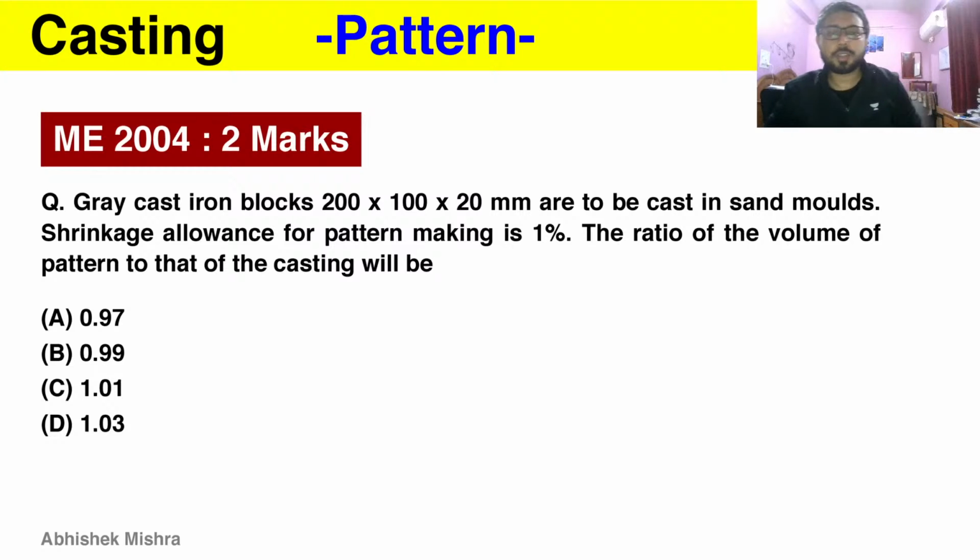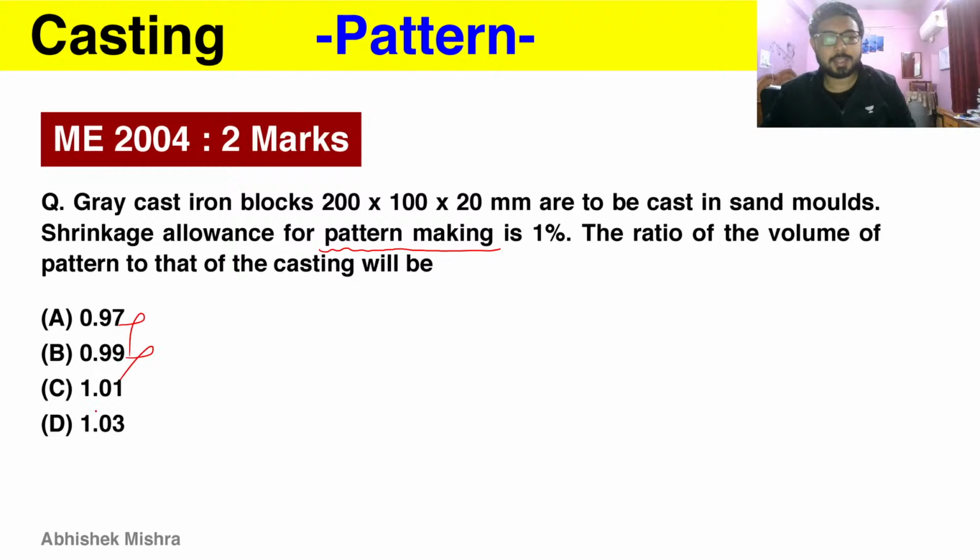Next, a gray cast iron block size is given. The pattern has an allowance of 1%. So that pattern making allowance is given. This is the solid shrinkage allowance. As I have told you before, it can also appear under this name. And we have to find the ratio of volume of pattern to volume of casting. This ratio will be greater than 1, because the volume of pattern is greater, as it is provided with these allowances, as I have discussed before.